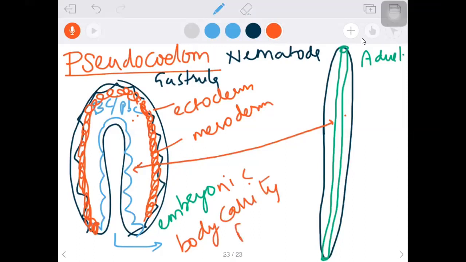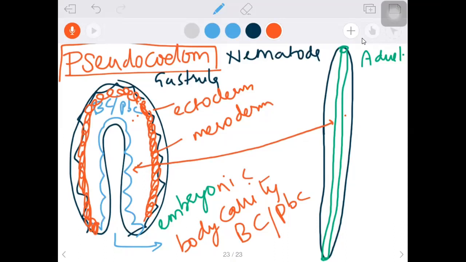The embryonic body cavity, blastocele or primary body cavity, remains in the adult. Hence we call it pseudocoelom, the false body cavity. So what I am saying here is, the embryonic blastocele or primary body cavity is found in the adult also.